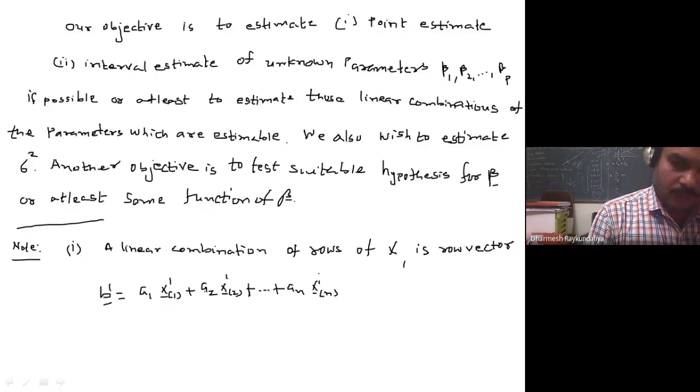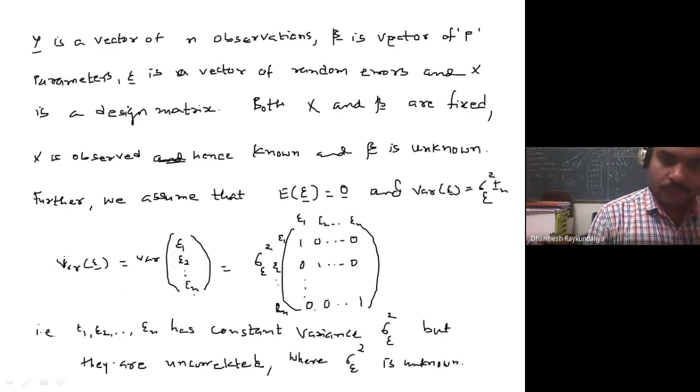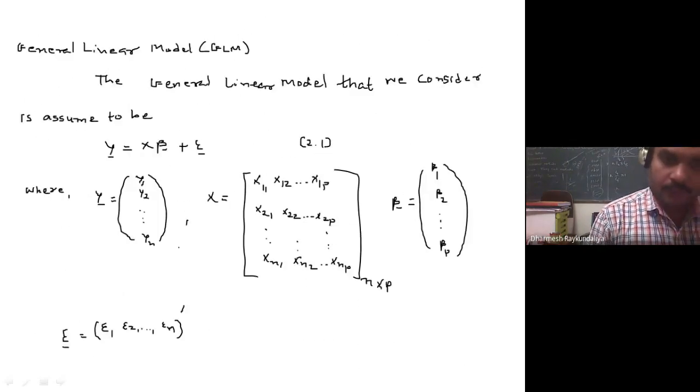We know that X has n rows: this is the first row, this is the second row, up to the nth row. So you can also write X as x1 dash, x2 dash, up to xn dash.